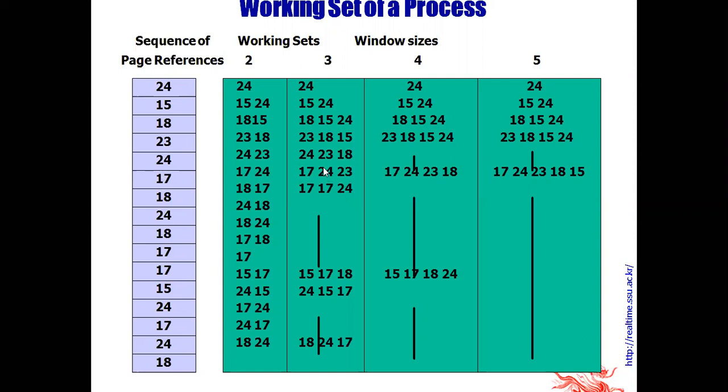In this way it will go on. Suppose the window size is 4 and 5. It will go on, and whenever the page is available there will be no page fault, otherwise there will be a page fault. Working set of a process.